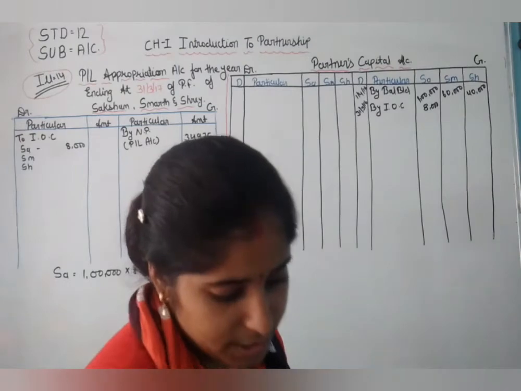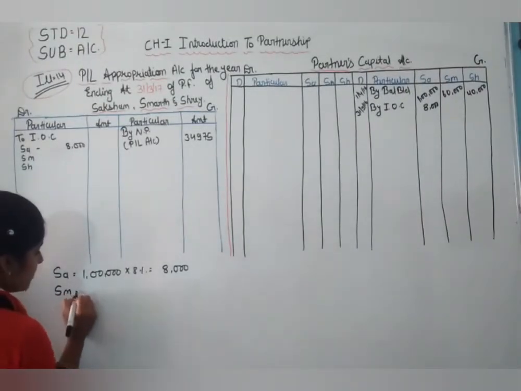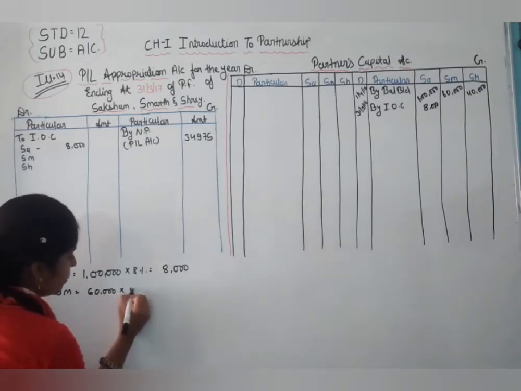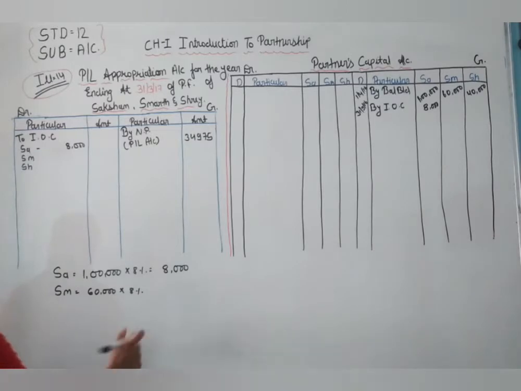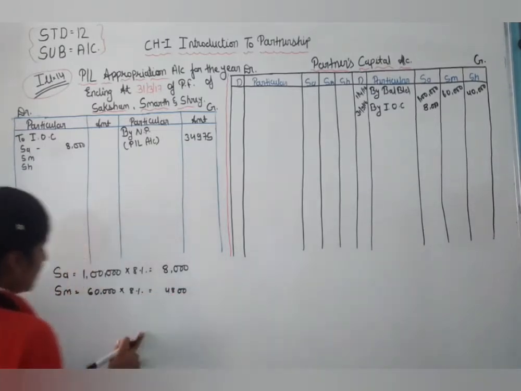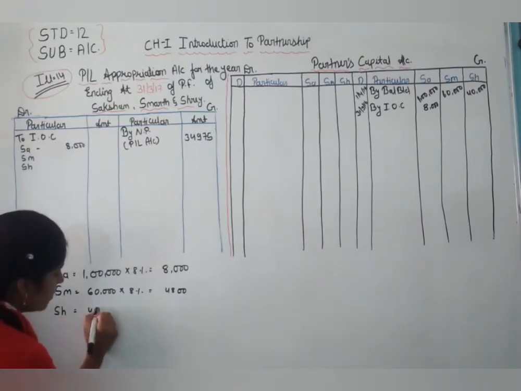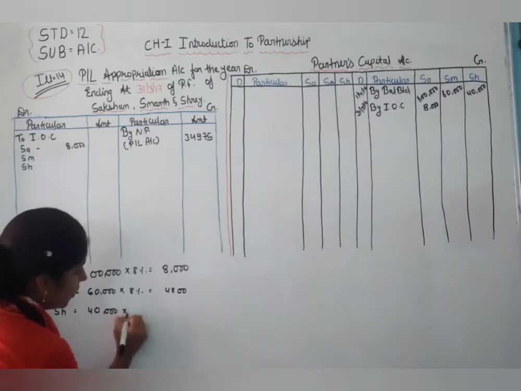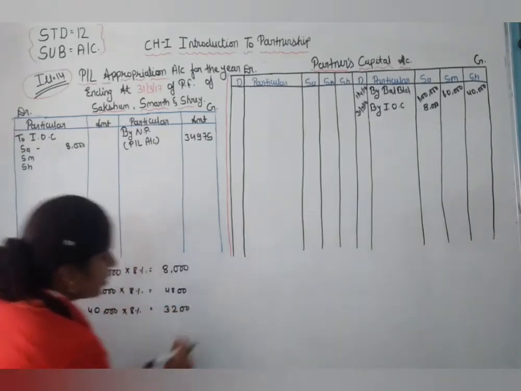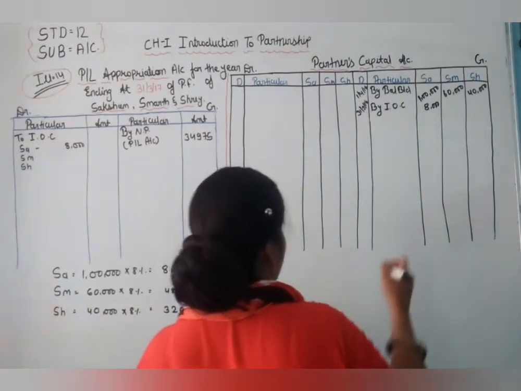Okay, now for 60,000 for Samarth: 60,000 into 8%. So here 4,800 is the interest for Samarth. Shreya: 40,000 capital into 8%, 3,200 interest on capital of these two partners.